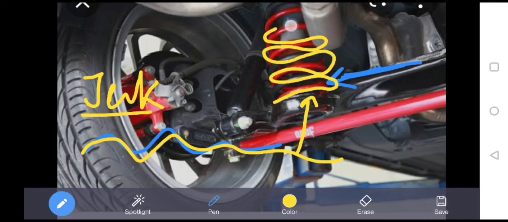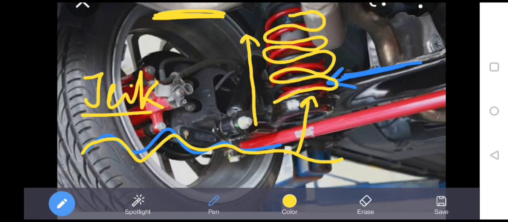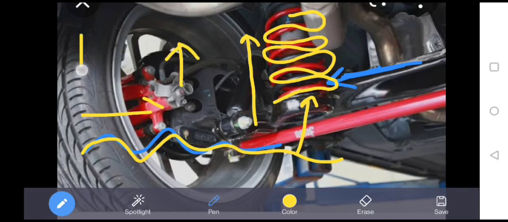When this is transmitted to these springs, it takes a longer time for that jerk to reach the passenger. The passenger sitting in the vehicle, the force takes time to reach him. And as we know, whenever the time gap increases, the force will decrease. That is, we can say less force is experienced by the passenger in the vehicle.